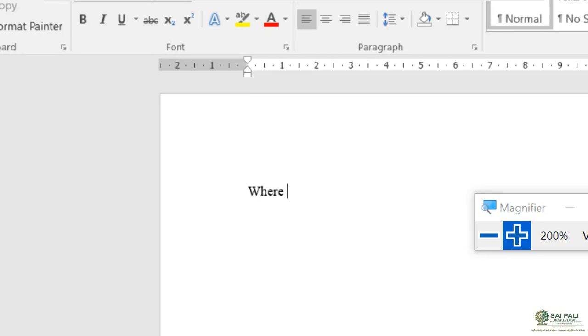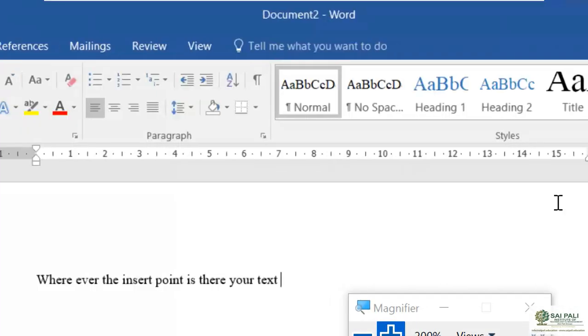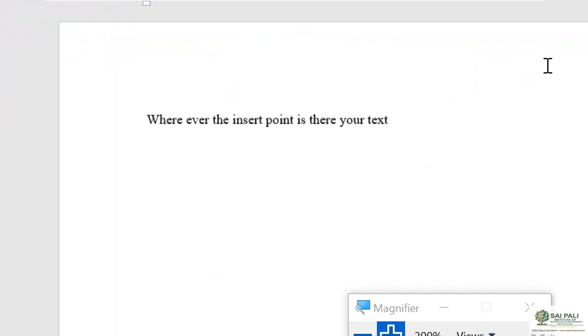Wherever the insertion point is, your text will start from there. Now you see I am giving space and starting to type.